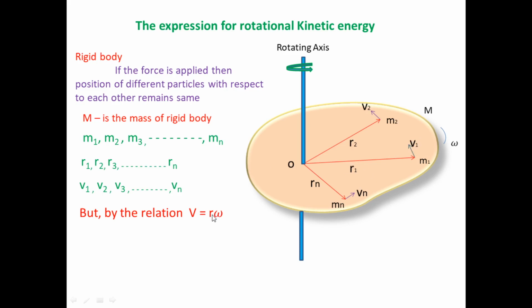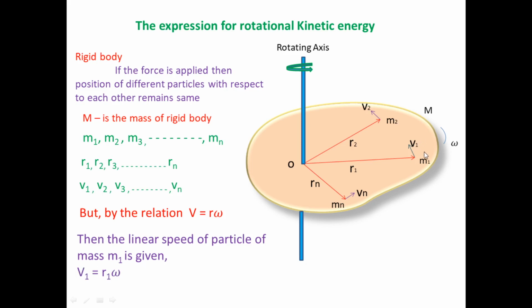But v is equal to r omega. It means the linear velocity of the first particle of mass m1 is given by v1 is equal to r1 omega. This is the linear speed of the first particle of mass m1.